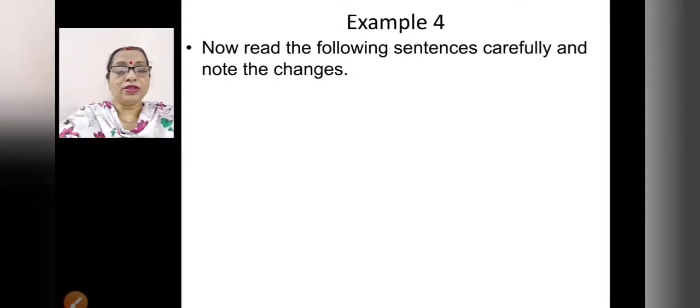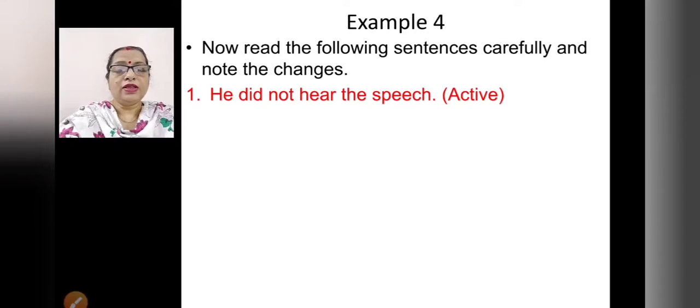Now read the following sentences carefully and note the changes. He did not hear the speech. Active voice, but it is negative sentence. So whenever did, do, does is used in negative as well as interrogative sentences, you have to remove those words and then you have to make changes.